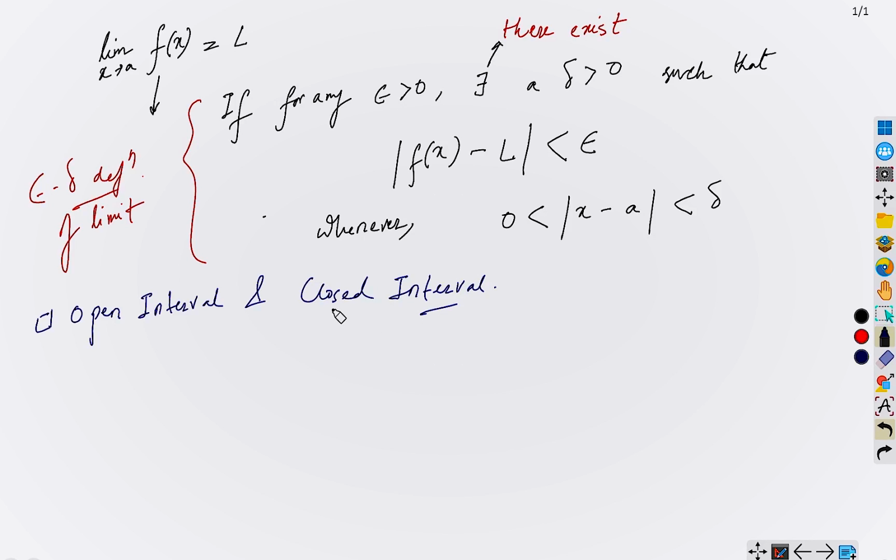Well, I will not go into the detailed mathematical analysis right now. Maybe it requires one more session to describe this vividly, okay? So therefore, I will stick to the concept in one dimension. I will not go to higher dimensions in this session at least. So in one dimension, what is an open interval and what is a closed interval? Well, any interval, say like this, where we do not take the boundary points, this A and B are the boundary points.